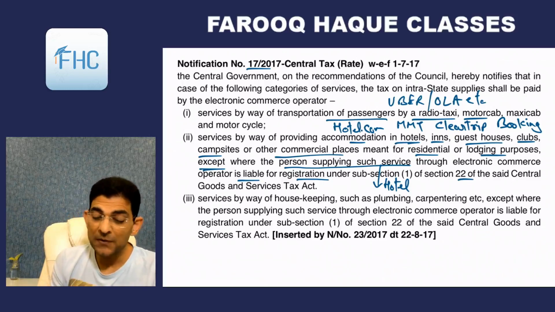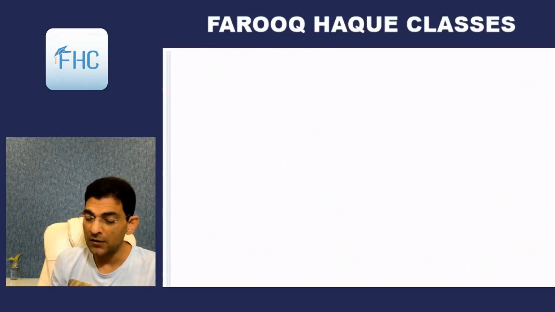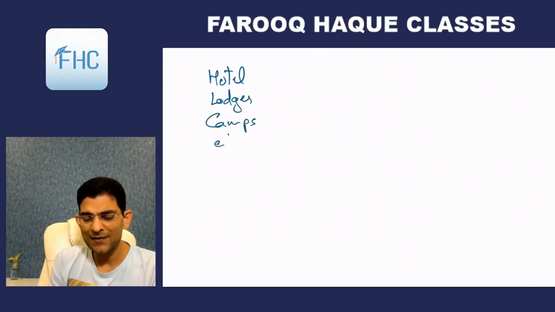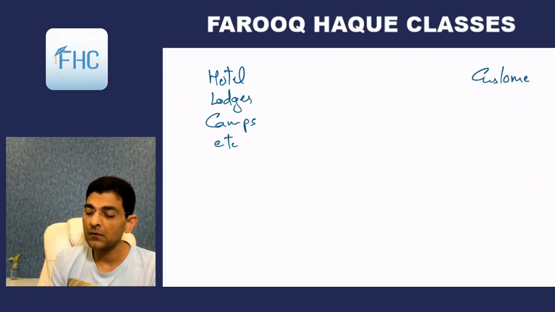Okay, so let me explain this in a chart. Here is the hotel, the actual supplier, or campsite, etc. Hotels, lodges, camps, they exist by so many names, and the actual recipient is the customer who goes and stays.